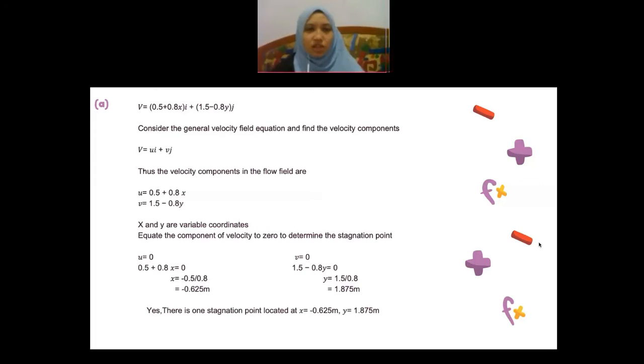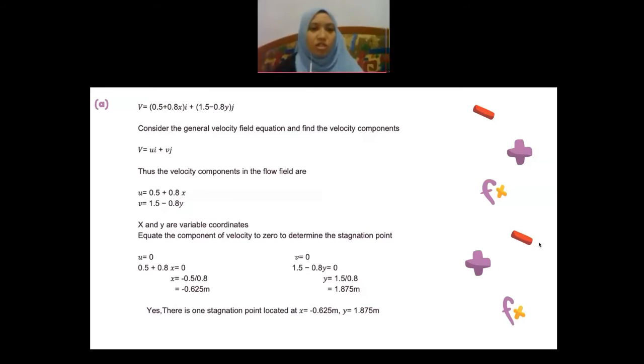Consider the general velocity equation and find the velocity components. V equal to ui plus vj. Thus, the velocity components in the flow field are u equal to 0.5 plus 0.8x, v equal to 1.5 minus 0.8y. Since V is a vector, all its components must equal 0 in order for V itself to be 0. X and y are variable coordinates.